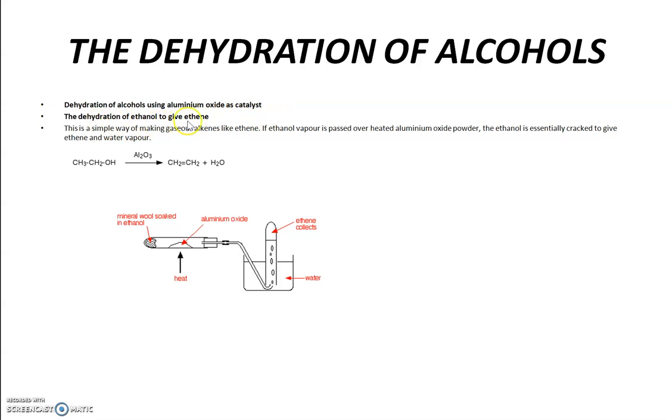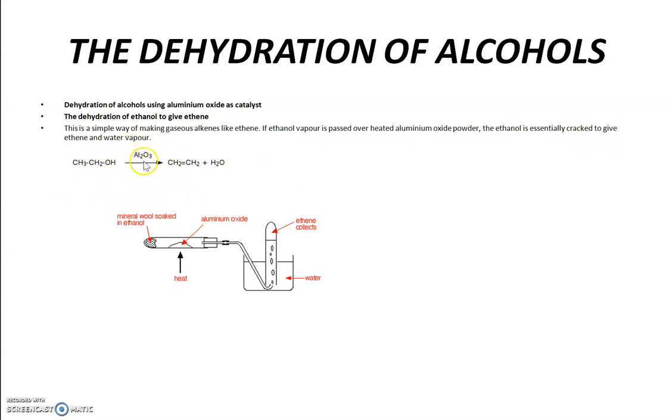The dehydration of ethanol to give ethene. This is a simple way of making a gaseous alkene like ethene. If ethanol vapor is passed over heated aluminum oxide powder, the ethanol is essentially cracked to give ethene and water vapor.